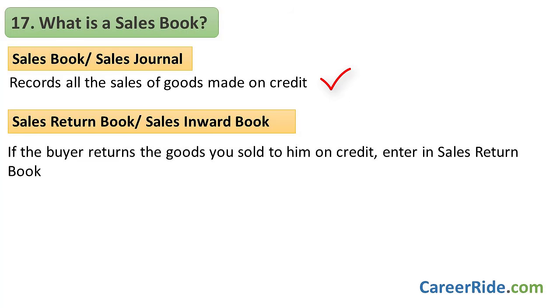And if the buyer returns the goods you sold to him on credit for any reason, the entries are made in the sales return book this time, which is also called as sales inward book. So when you receive the returned goods from the customer, you need to prepare a credit note, which indicates that the account of the person who returned the goods has been credited. This is how the process works, which you must be aware of to talk about in the interview.